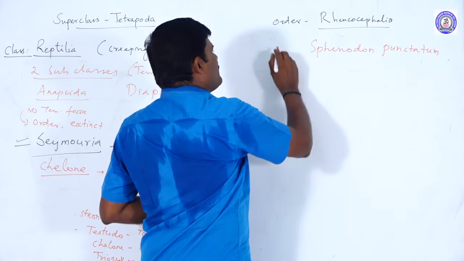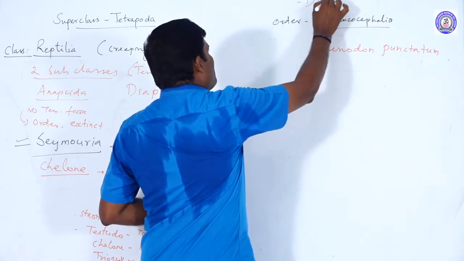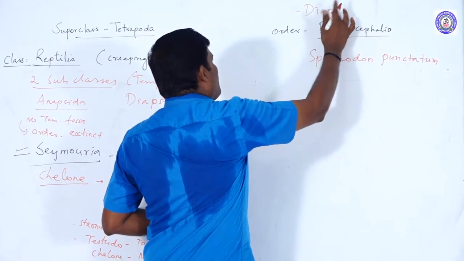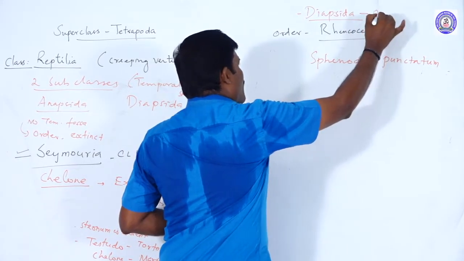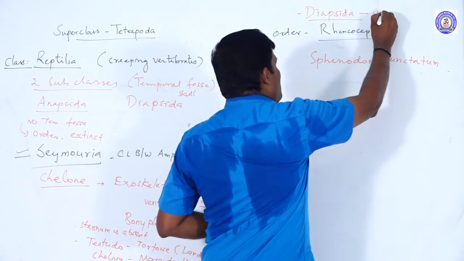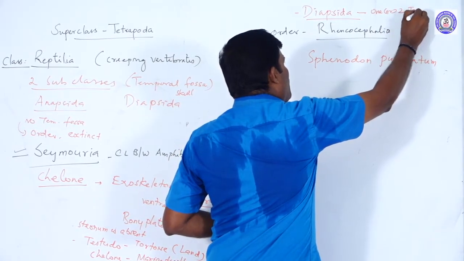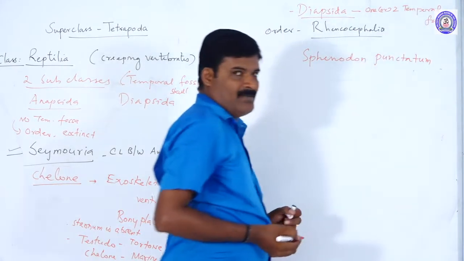These animals belong to the subclass Diapsida. Diapsida have one or two temporal fossae.